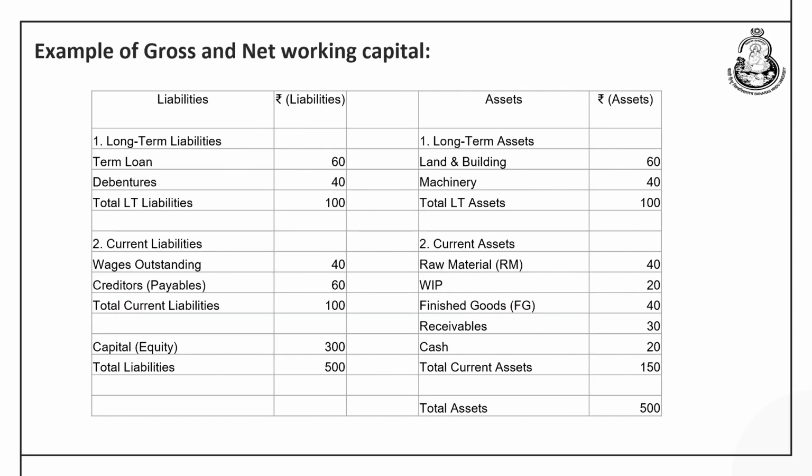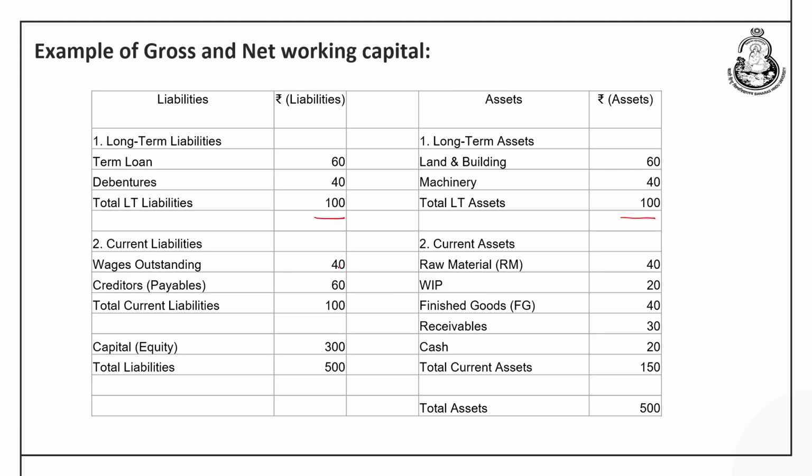Now, with this small example I would tell you how the working capital amount would be calculated based on the gross concept and the net working concept. Now, look at the figures. The liability includes the long term liability to the extent of 100, then asset, long term asset is also 100.